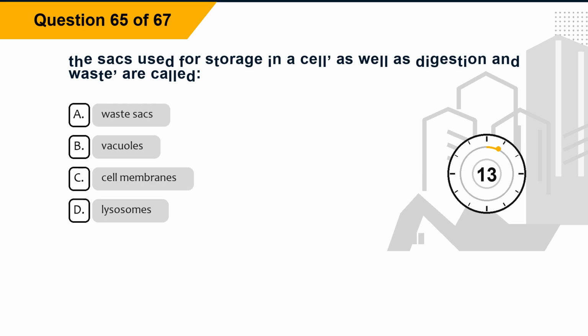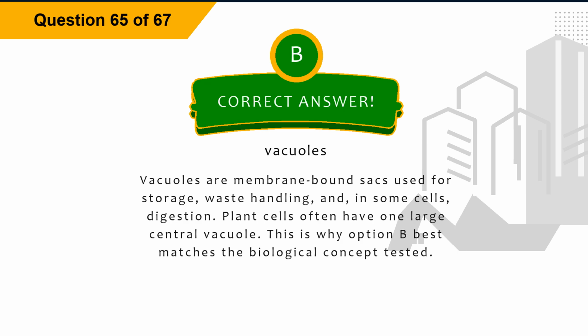Question 65. The sacs used for storage in a cell, as well as digestion and waste, are called: Option A, waste sacs. Option B, vacuoles. Option C, cell membranes. Option D, lysosomes. The correct answer is option B, vacuoles. Explanation. Vacuoles are membrane-bound sacs used for storage, waste handling, and, in some cells, digestion. Plant cells often have one large central vacuole. This is why option B best matches the biological concept tested.